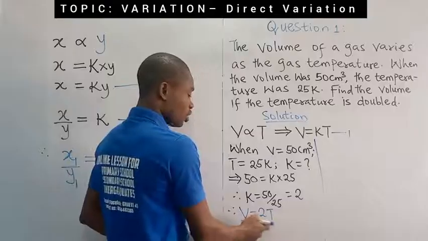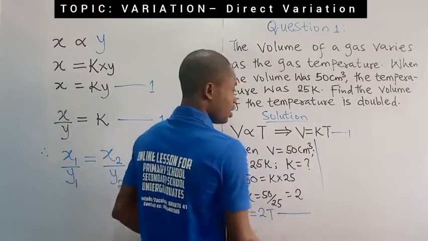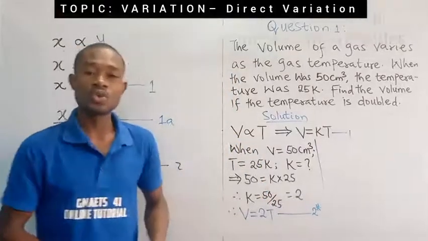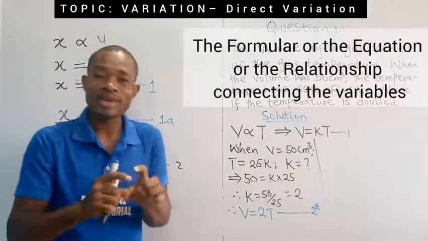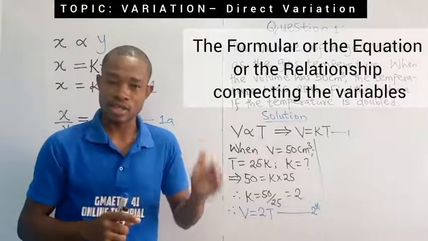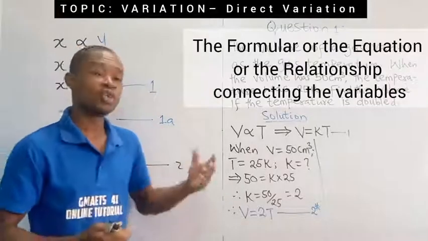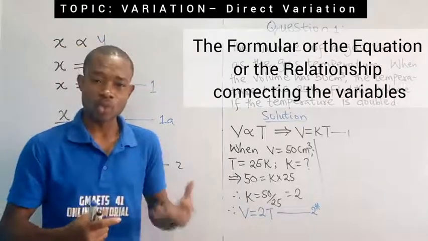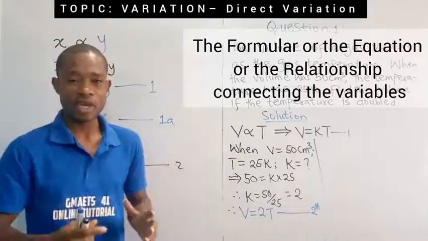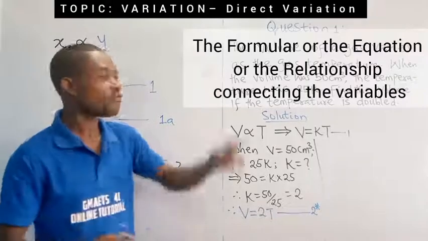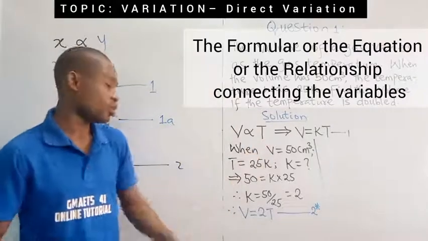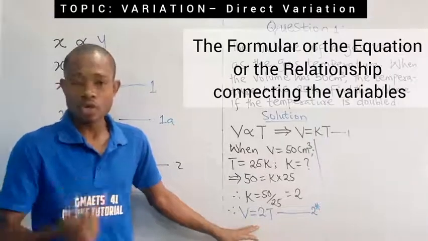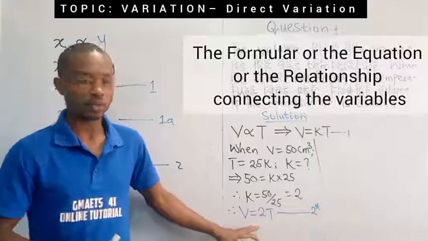Whatever we do, we are going to come back to this equation. Let me identify it as equation 2, and then I'll asterisk it. This equation 2 is called the formula connecting the two variables v and t, or the relationship between the variables v and t. Any other thing your examiner asks you to find for this particular question, all you have to do is come back to this relationship between v and t, fix your known value, and calculate the unknown.